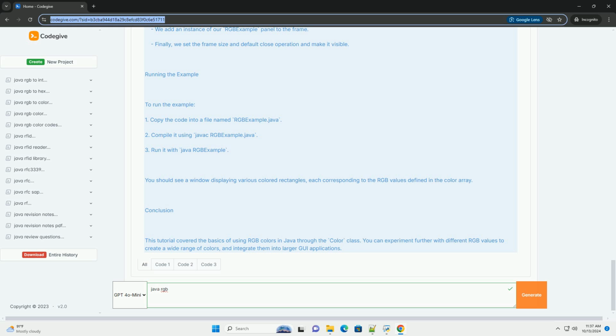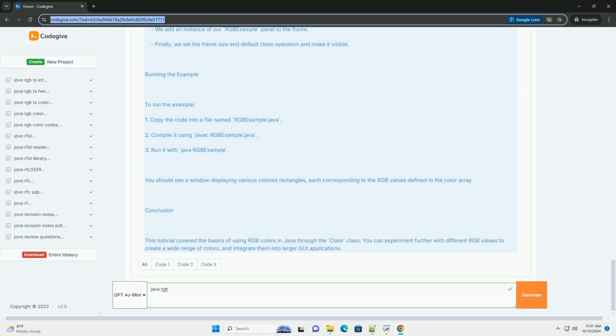3. Color array. We create an array of Color objects, each initialized with different RGB values representing different colors. 4. paintComponent method. This method is where the drawing takes place. We loop through the colors array, setting the graphics color, g.setColor(colors[i]), and then filling rectangles with those colors.